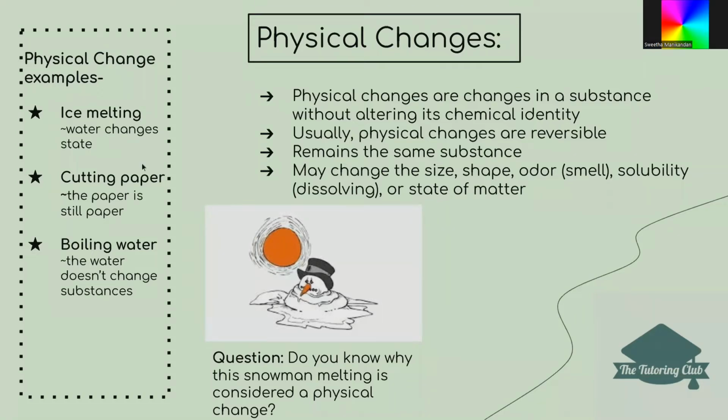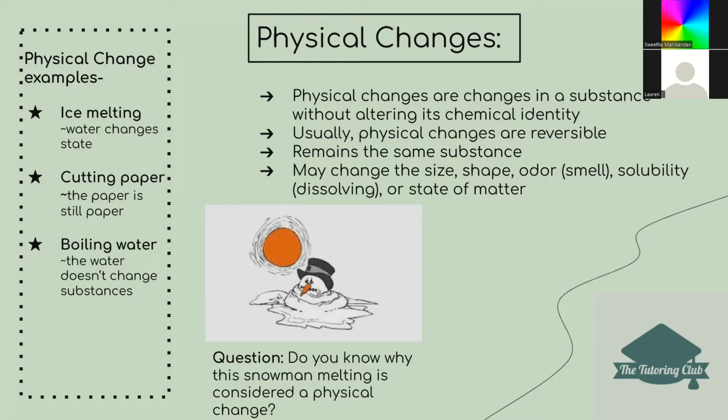So our examples, first I have ice melting. Ice melting is considered a physical change because water is changing state. When ice melts, it goes from ice to water. But then you can always freeze the water and it can go back to ice. Since it can go back to its original form, it's considered a physical change. If it couldn't go back to its original form, however, it would be considered chemical.